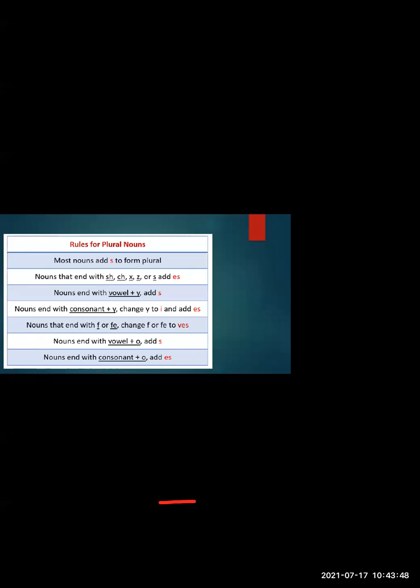A vowel plus a Y. What we add to these words to make the plural form, we just add the letter S. For example, let me write. Just a second, my pen is not working.